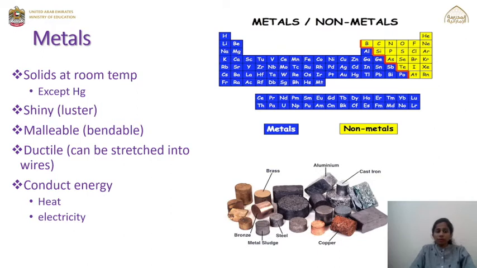If you look at the properties of metals, all the metals are solids except for mercury, which is liquid at room temperature. Some of the other properties of metals are they are shiny, they are malleable, they are ductile, they conduct energy in the form of heat and electricity. We'll look at these properties in detail in the next slide.